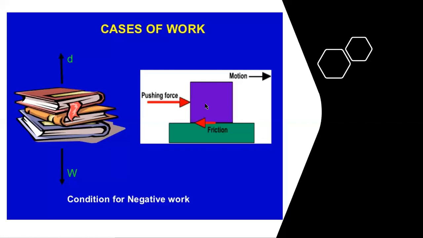The second example is if a force is pushing a block rightwards, then a force is acting between the block and the surface, which is opposing the movement of the block, that is the friction. Friction is always acting in the opposite direction of the movement of the moving object. So the work done by this frictional force will be negative, because here the angle between the displacement, that is the movement, and the friction is 180 degrees. So the work done will be negative.